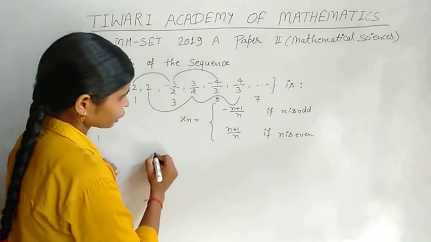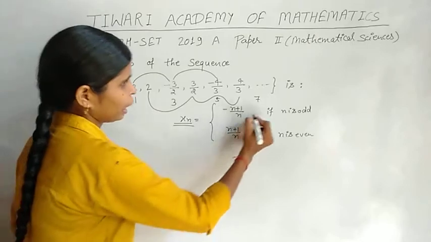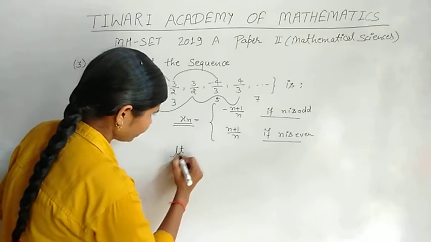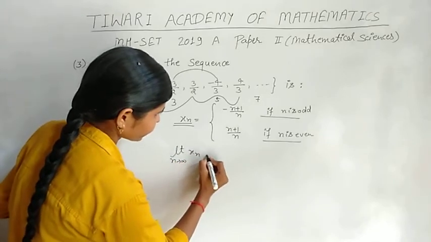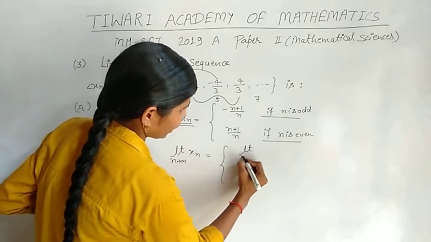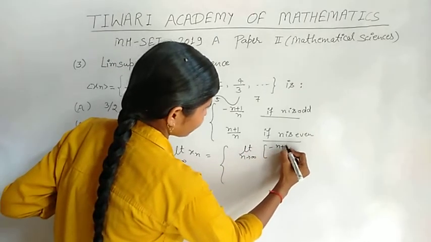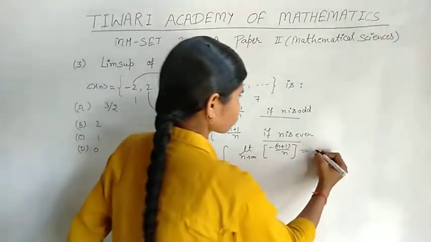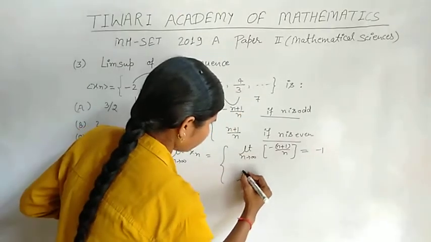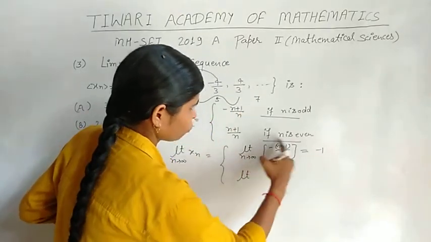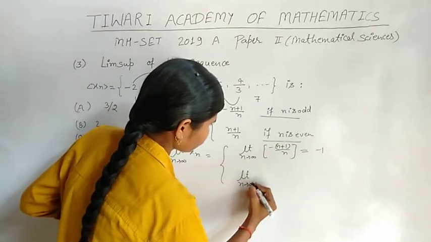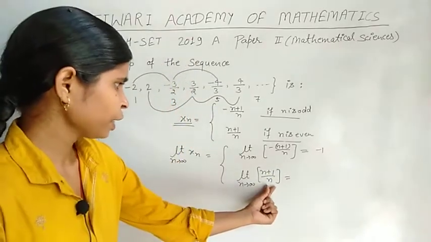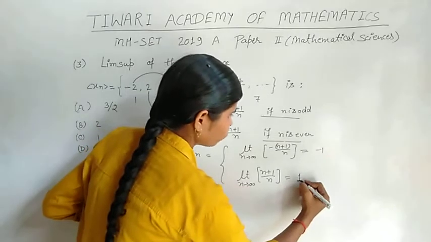Our next work is to find the limits. The limit as n tends to infinity of x_n is the limit of −(n+1)/n, and this limit will be −1. And if n is even, the limit as n tends to infinity of (n+1)/n will be 1.